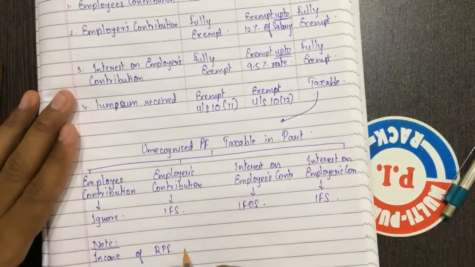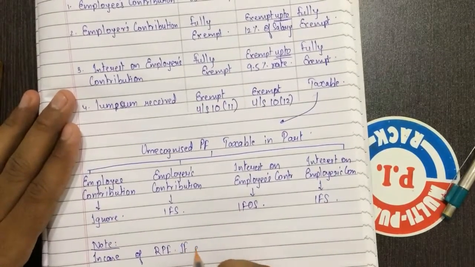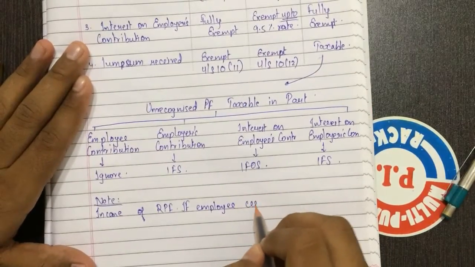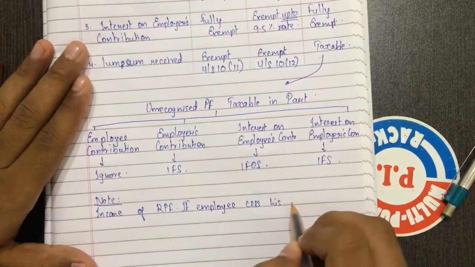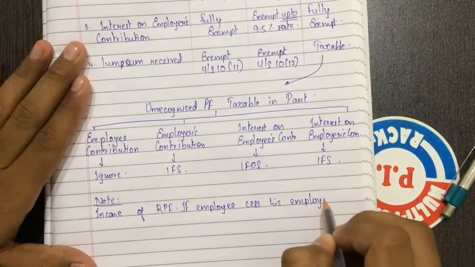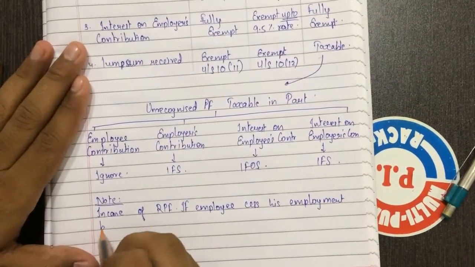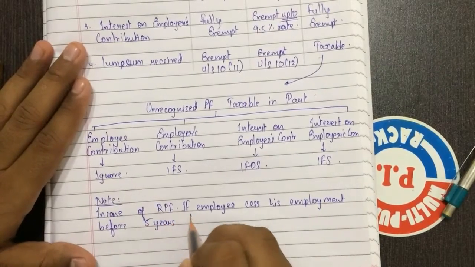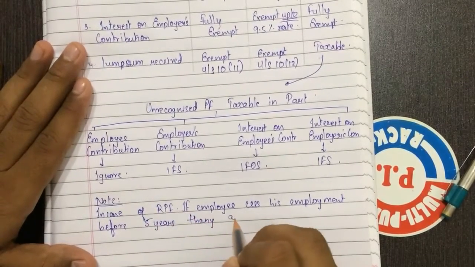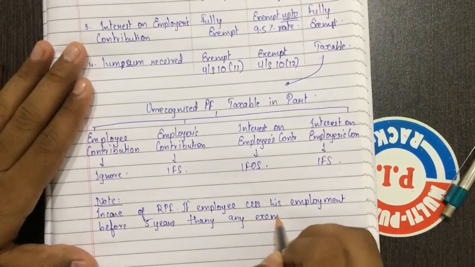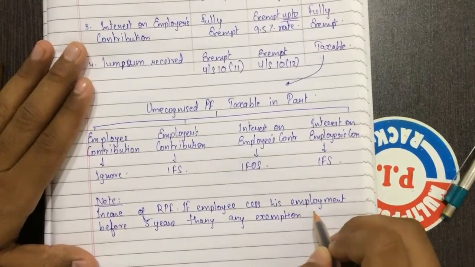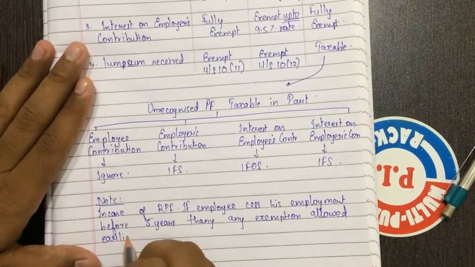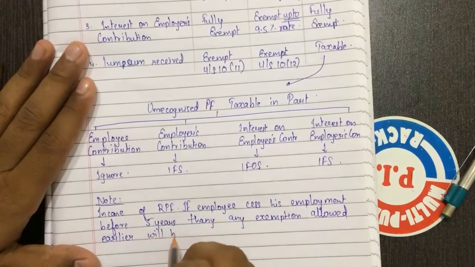In case of RPF, if employee ceases his employment before 5 years, then any exemption allowed earlier will be taken back.